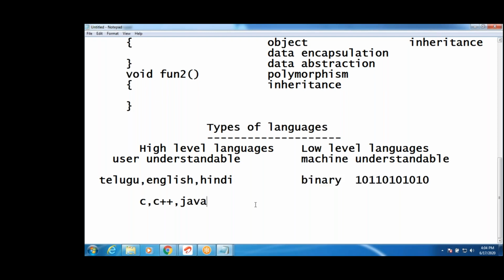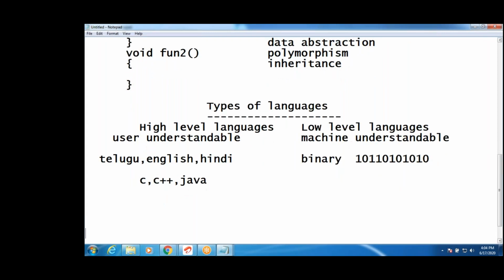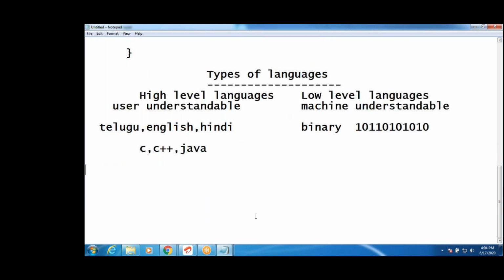Okay, see next one. The user can write in English. He cannot write in binary format because he doesn't know that binary language. Then how do we write the code? He writes the code in English. Then what to do, guys? You have to write in English, then you have to convert it using